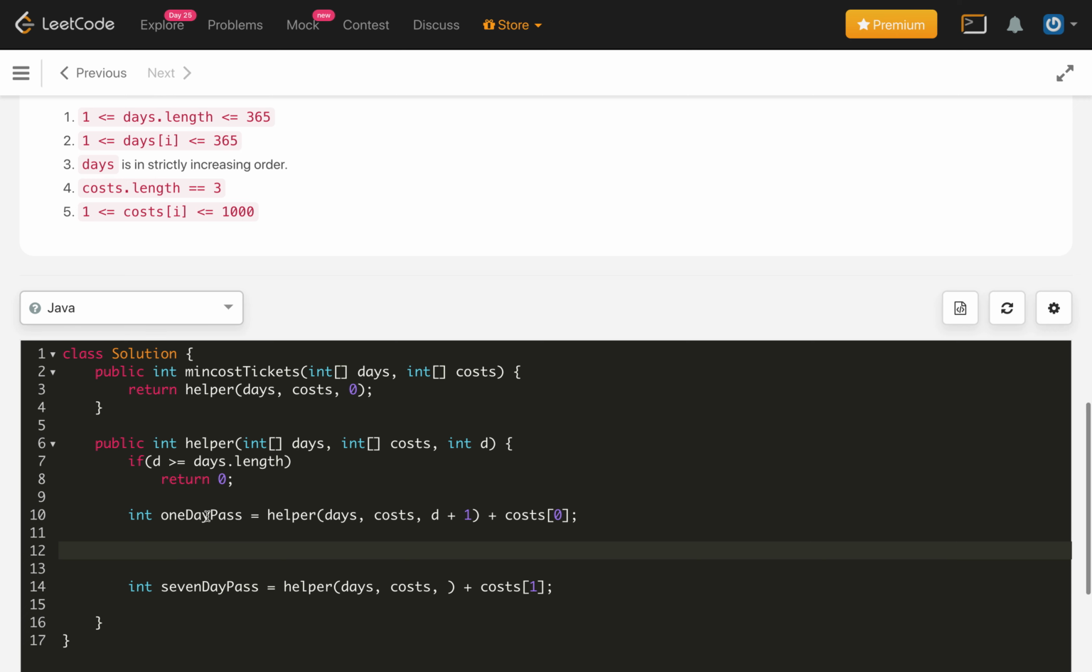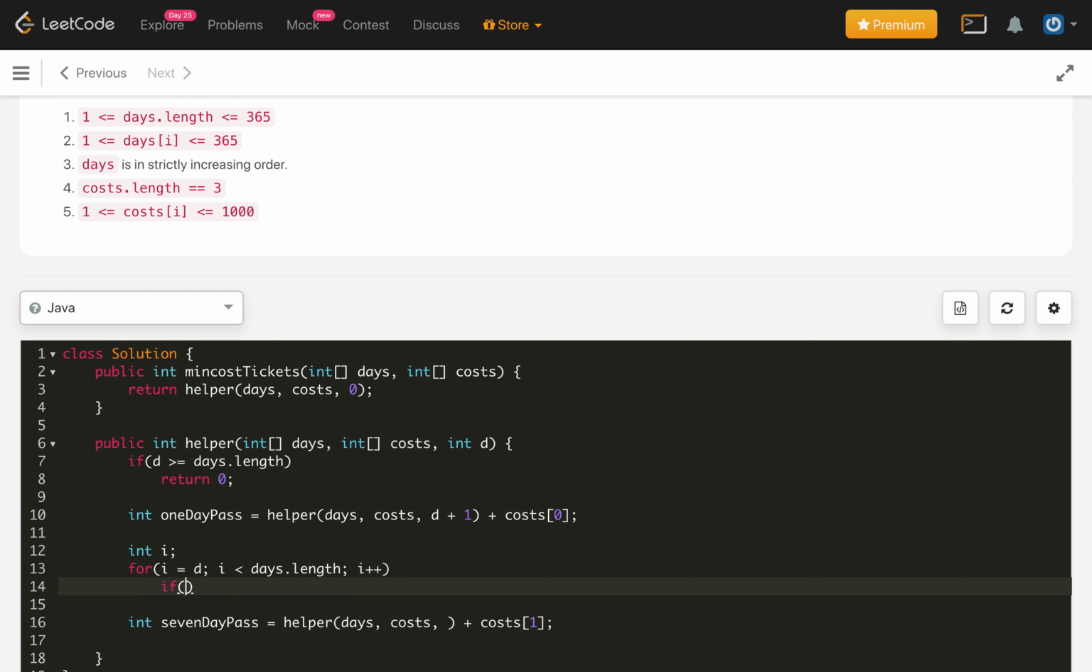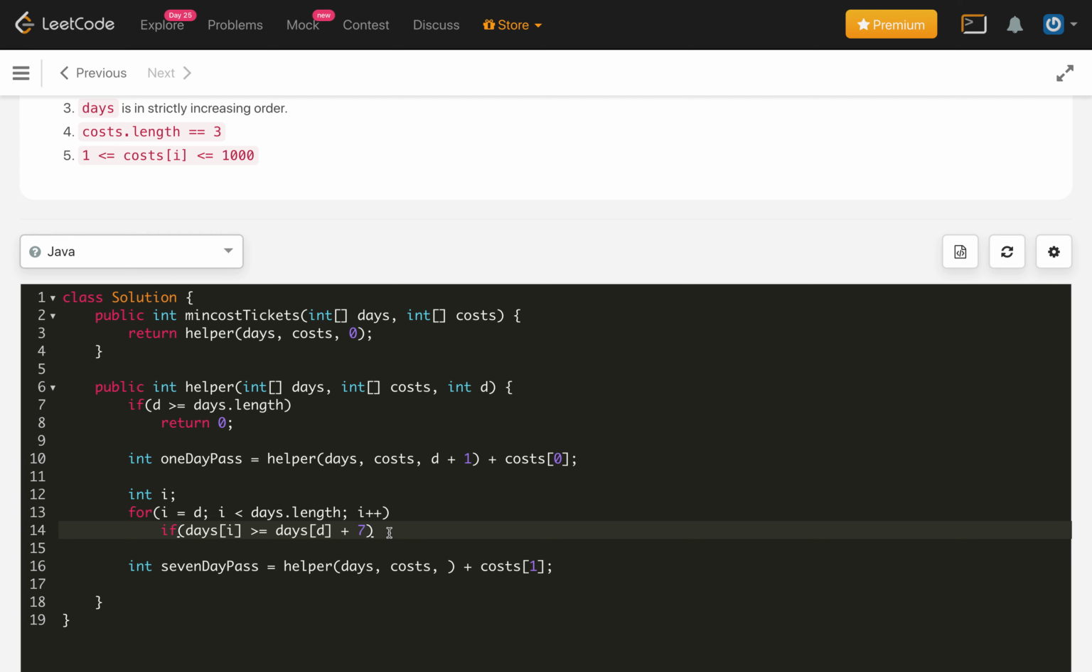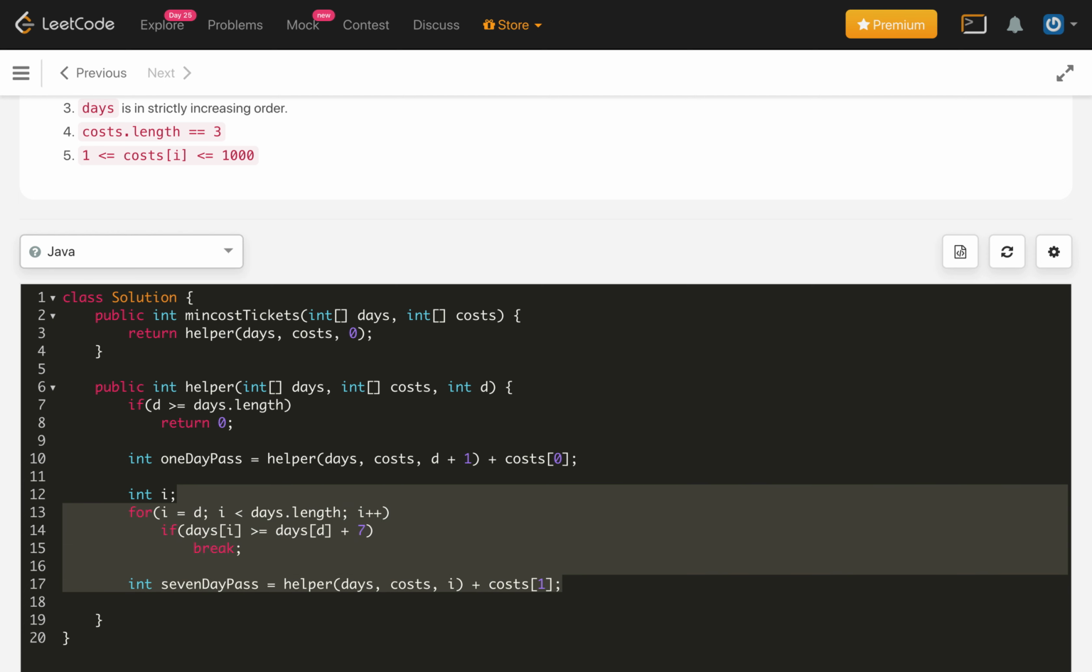For finding that, we will initialize i and loop over i from d, with i less than days dot length, i plus plus. If days of i is greater than or equal to days of d plus 7, because from the current day plus 7 we are getting 7 days of coverage by buying the 7 day pass, then we will break. This i is our next index that we need to pass.